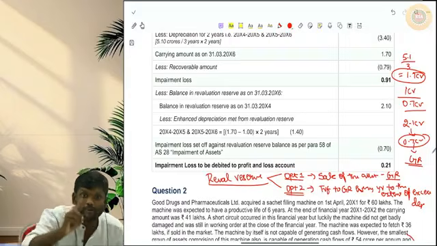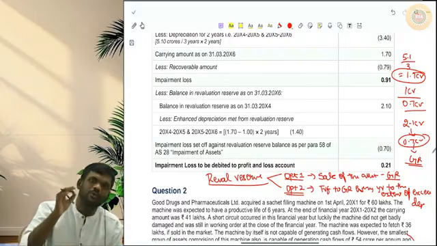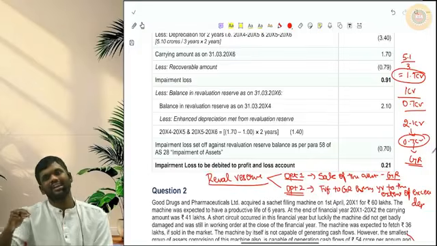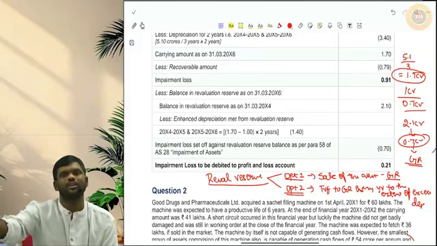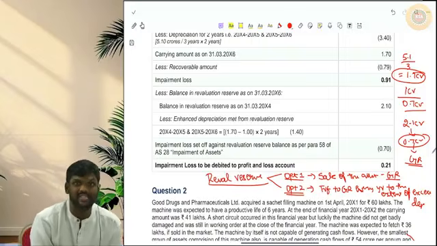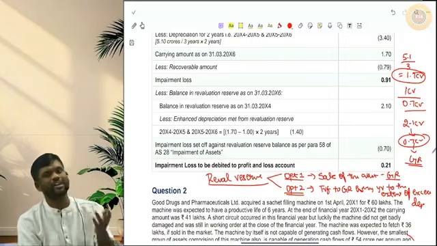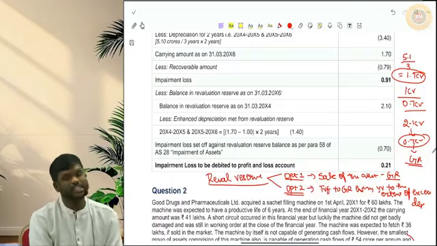This is option 2. Option 1 is what you will do: you keep the 2.1 as it is, and at the end of the life, when you sell the asset, you will transfer the 2.1 to general reserve. But under option 2, what AS-10 says is, every year, to the extent of excess depreciation, you can transfer from revaluation reserve to general reserve.